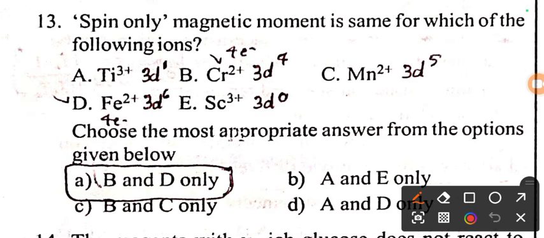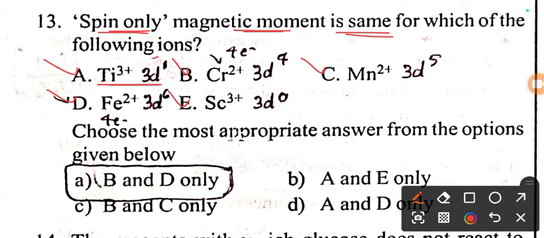Our next question is from d and f block elements. Spin only magnetic moment is the same for which of the following ions? So we have 5 ions here: A Ti3 plus, B Cr2 plus, C Mn2 plus, D Fe2 plus, E Sc3 plus. We get the same spin only magnetic moment when we have the same number of unpaired electrons.